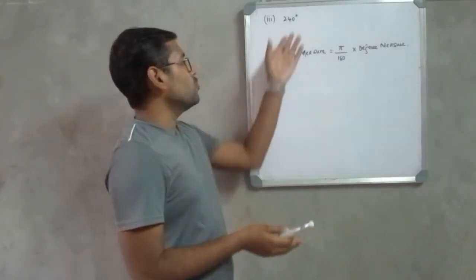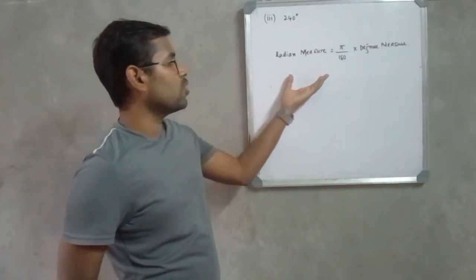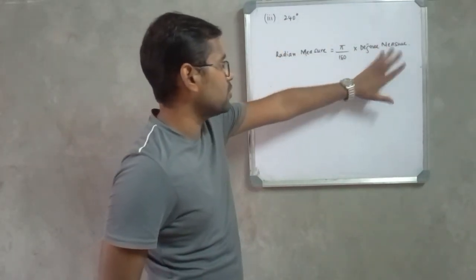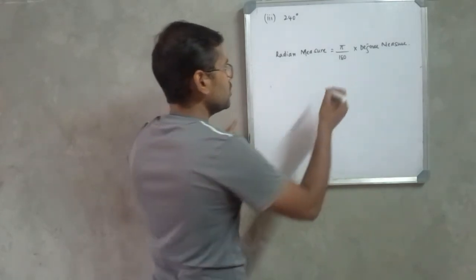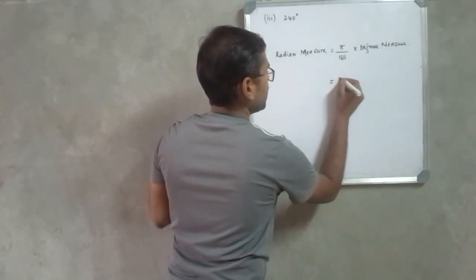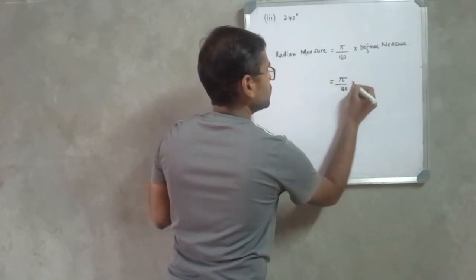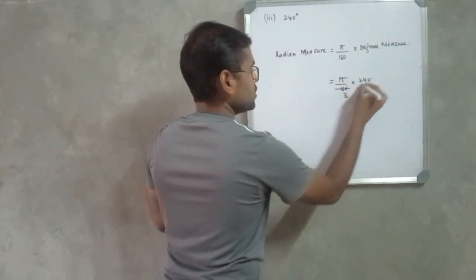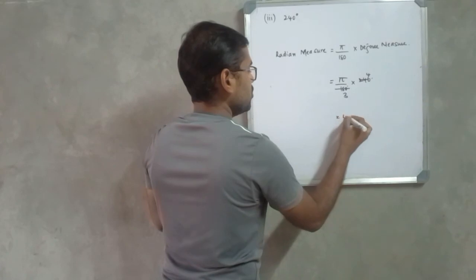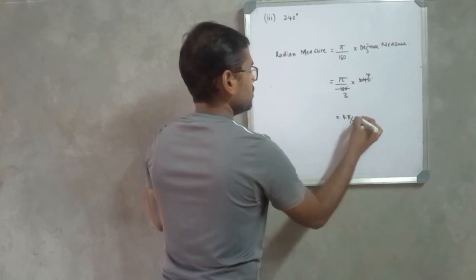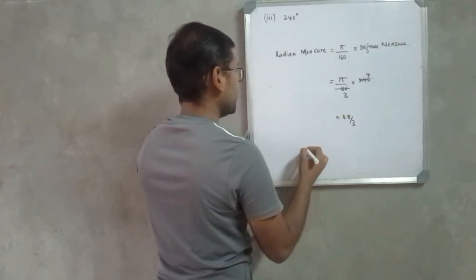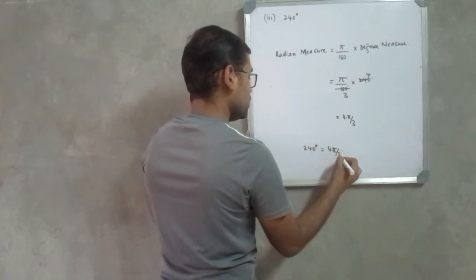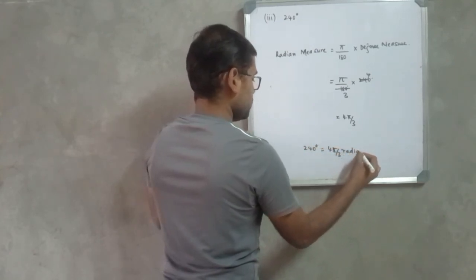Guys, next we have 240 degrees. Again, using this simple formula and substituting this 240 degrees in the place of degree measure, you can easily convert it into radian measure. That is pi by 180 degrees into 240 degrees. 6 threes are 18, 6 fours are 24, it will be equal to 4 pi by 3 radians. So the final answer is 240 degrees is equal to 4 pi by 3 radians.